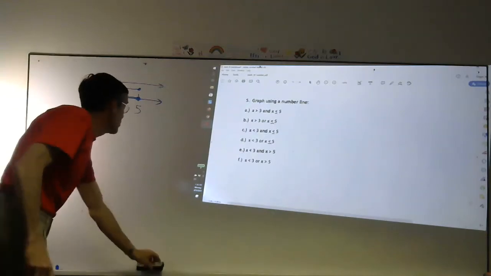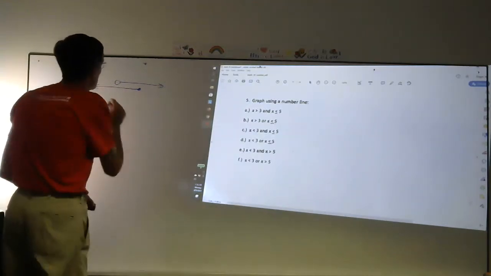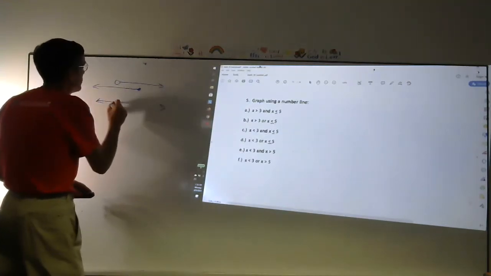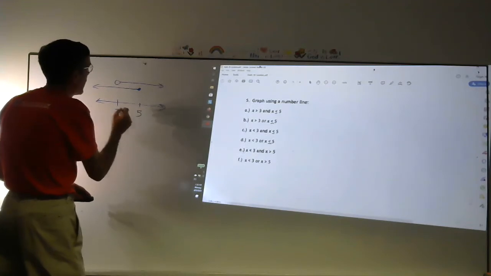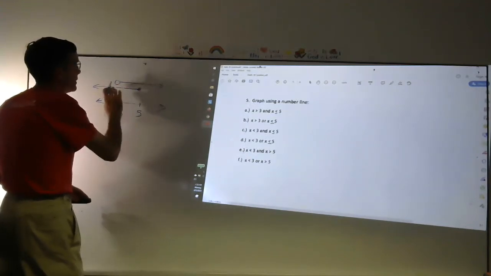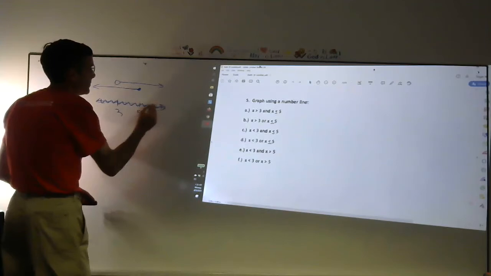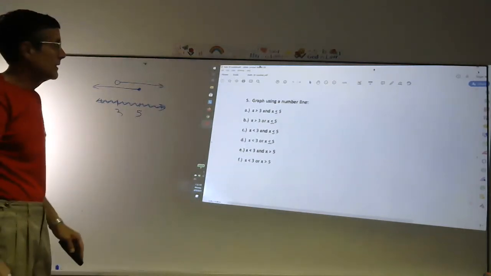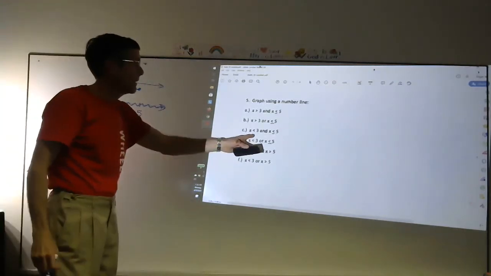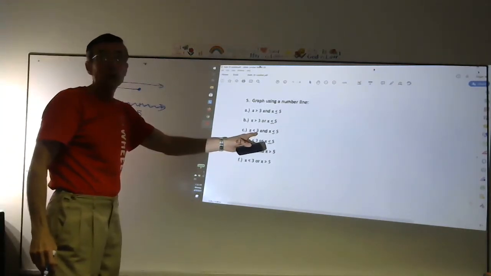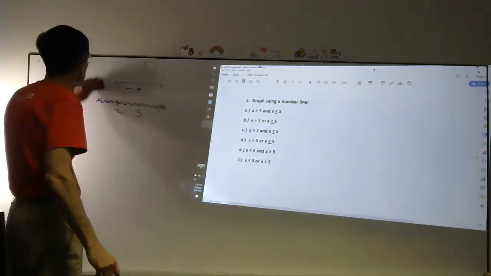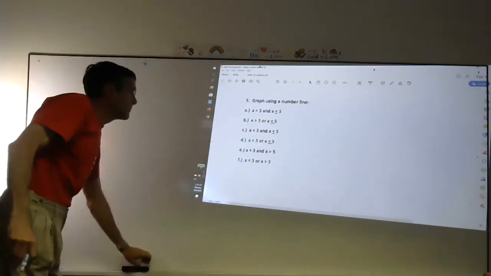So if you were doing an "or" problem in this one, where this is 3 and this is 5, an "or" problem, you just toss the two together. Ors are really easy because you just put the two together. And you have to be really, really careful with "and" because you want to get where you're telling the truth in both of them. All right, next one.